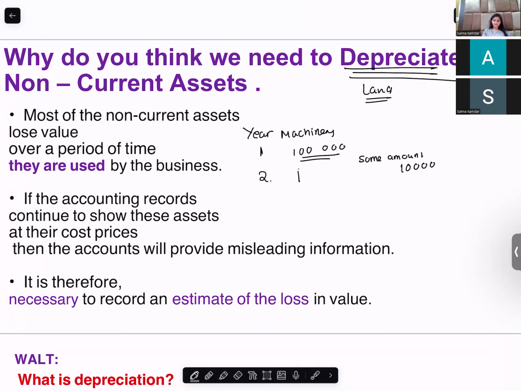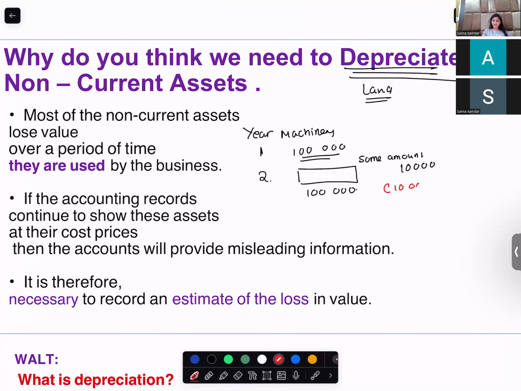So, in year 2, is it good to show your asset at 100,000 or it is fair to show it at 100,000 minus 10,000 and 90,000? Yeah, it's better to show at a realistic value.